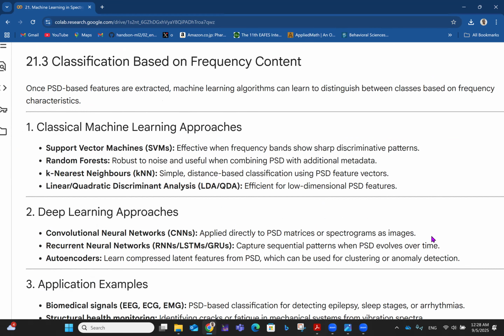So another way machine learning can come into power spectral density, spectral analysis, is for the classification based on frequency content. So once PSD-based features are extracted, machine learning algorithms can learn to distinguish between classes based on frequency characteristics. So we can have classical machine learning approaches like support vector machines.